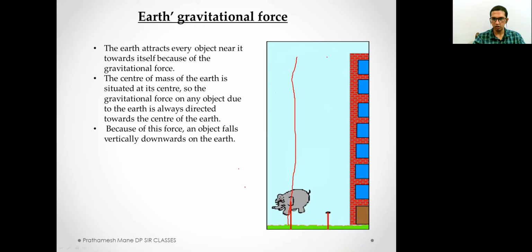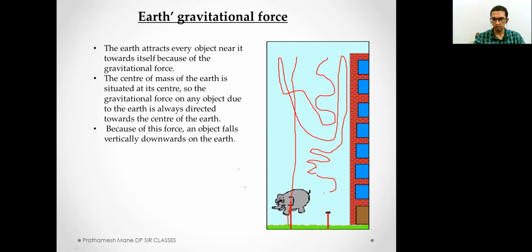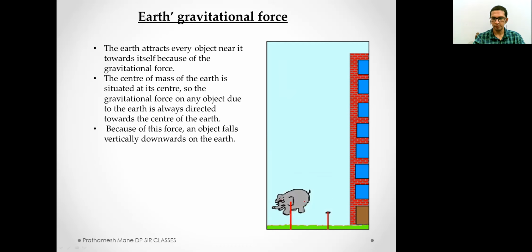It does not happen that the stone is falling like this. It goes in the middle in the air, again comes back, again goes up, again comes back, and does a non-uniform motion like a butterfly and comes down. No, this kind of path does not take place, right? What happens is simply it travels in a straight line.